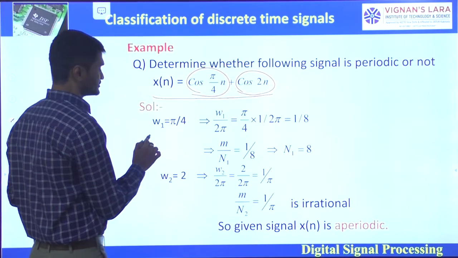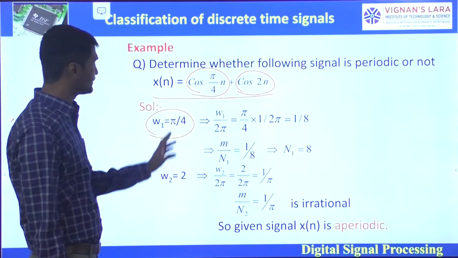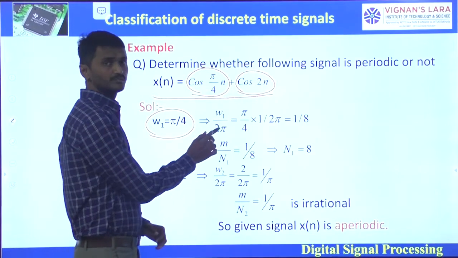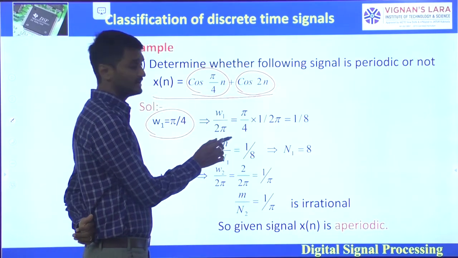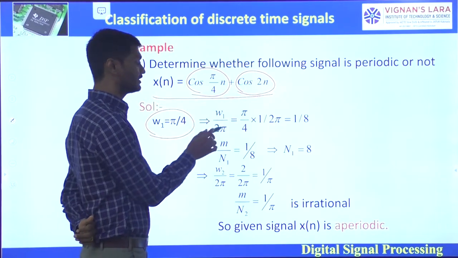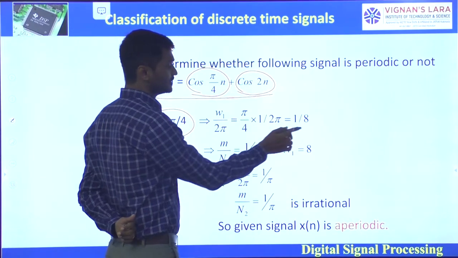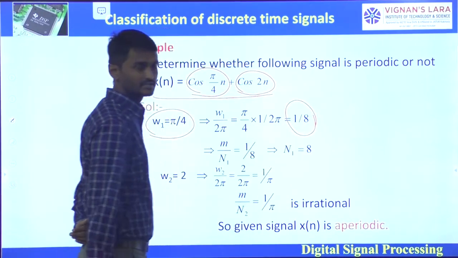Omega 1 equals pi by 4. To find the fundamental period of the first sinusoidal, omega 1 by 2 pi is pi by 4 by 2 pi, which is 1 by 8.